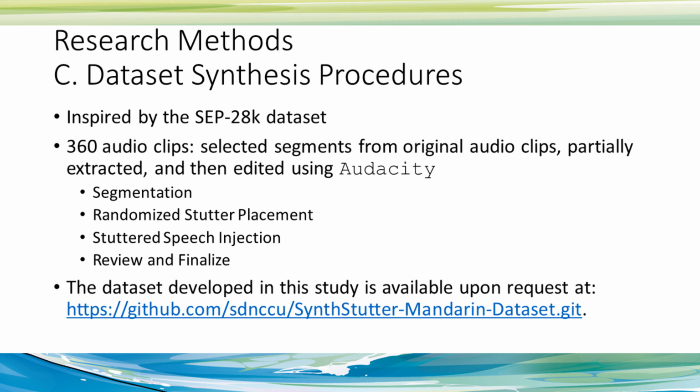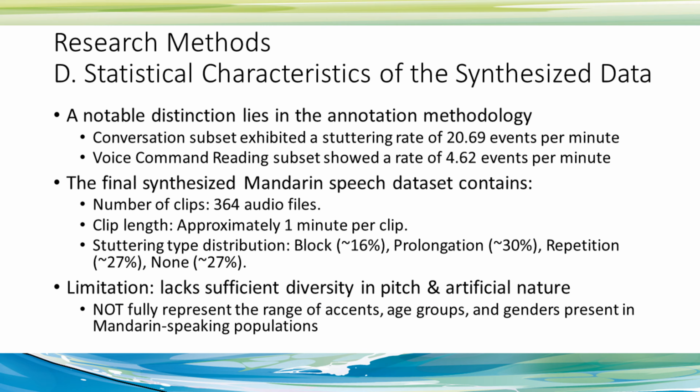This makes the whole conversation sound very natural, like you are conversing with this person who is stuttering. And then we review and listen to each one of the audio clips.